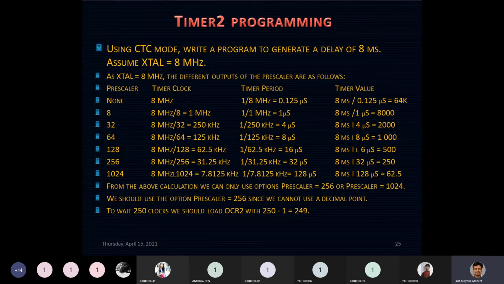So 250 clocks should be loaded in your OCR2 register. One thing you also need to keep in mind is that if it is 250, then you need to load the value 249 in your register, because after TCNT2 becomes equal to OCR, only after one more clock cycle is the TOV flag going to be raised. So you need to count that one extra clock. So we need to load the value 249. I hope I have made it clear. Yes?